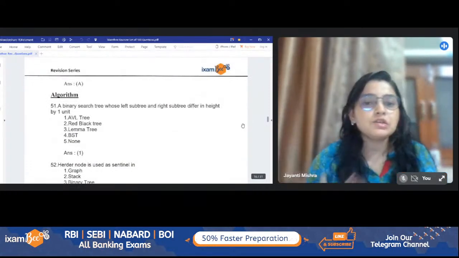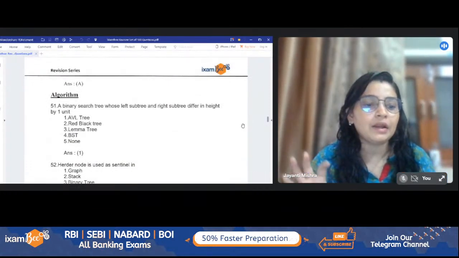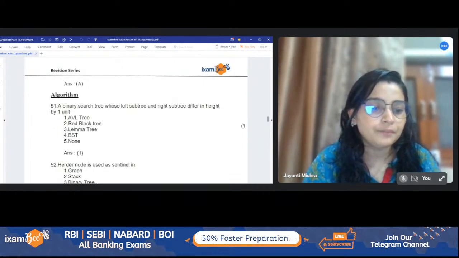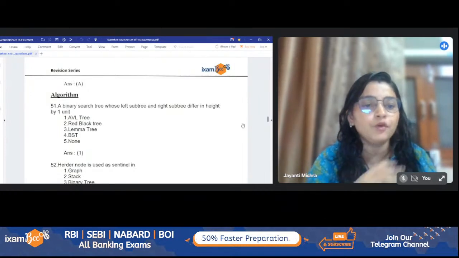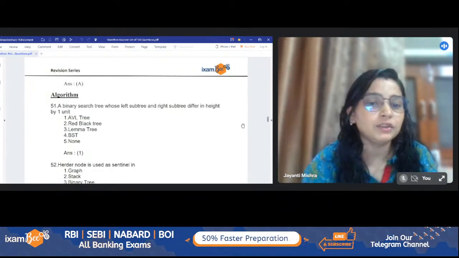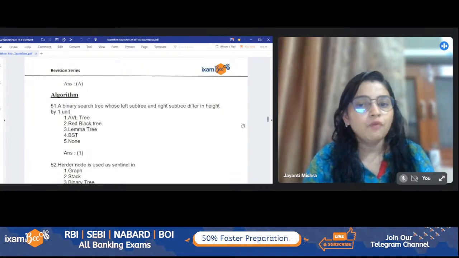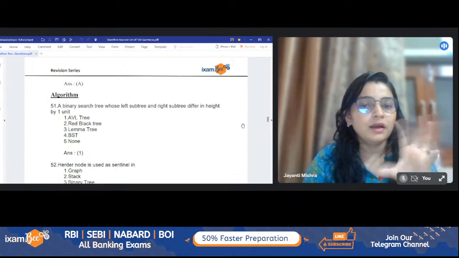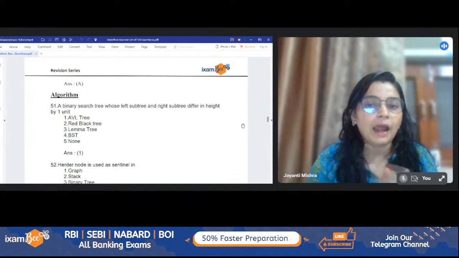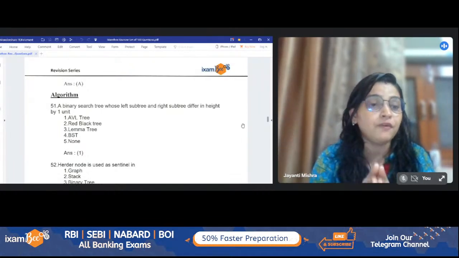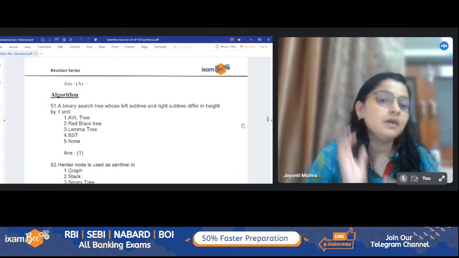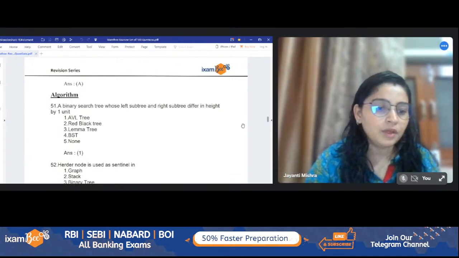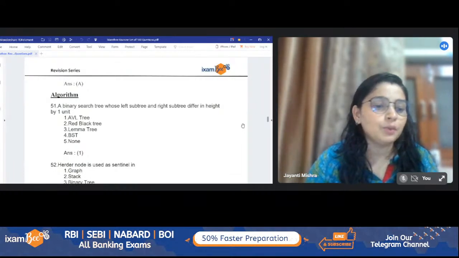A binary search tree whose left subtree and right subtree differ in height by 1 unit. What is it? It is an AVL tree. If you know the AVL tree, it is responsible for balancing the tree, and the balance factor can differ by only 1 unit. It can be -1, it can be 0, it can be 1. That is positive. Okay, the SYN packet topic is from networking, Jennifer.